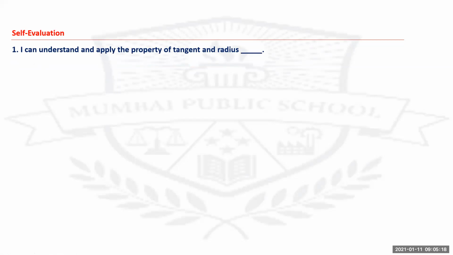The first point is: I can understand and apply the property of tangent and the radius. So after going through all this, did you understand what is the property of tangent and the radius? The answer should be simply yes or no. If your answer is yes, there is no need to revise the topic. But if your answer is no, then you have to go back and check what is the property of tangent, what is the property of the radius, and then solve the questions based on that.